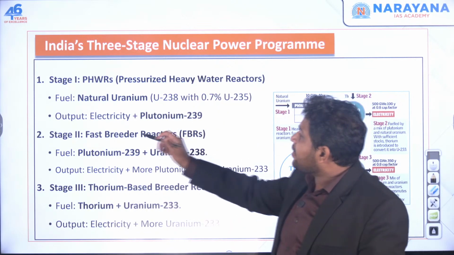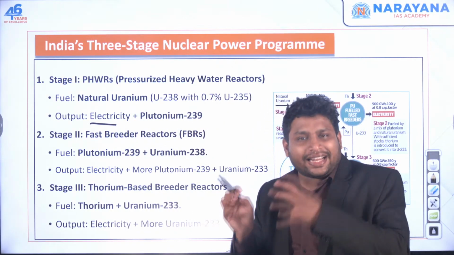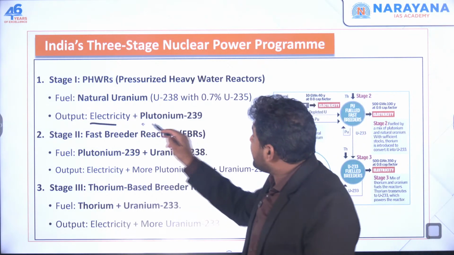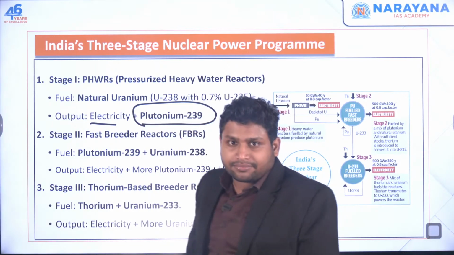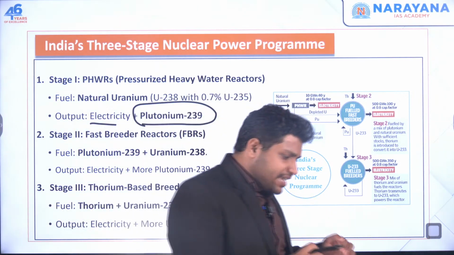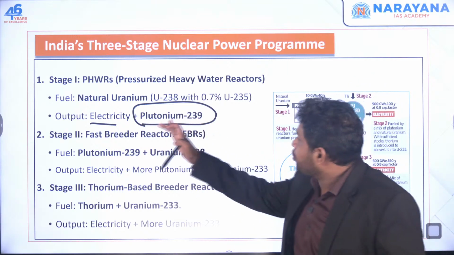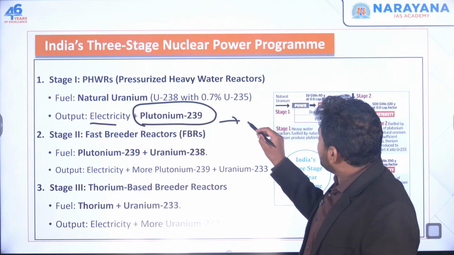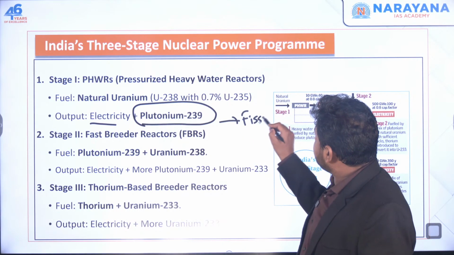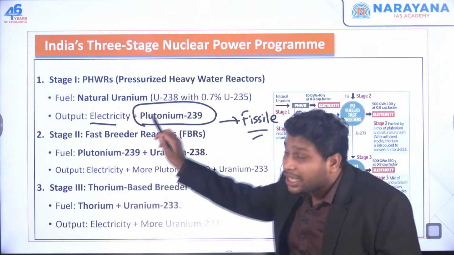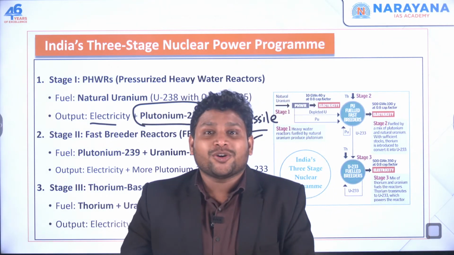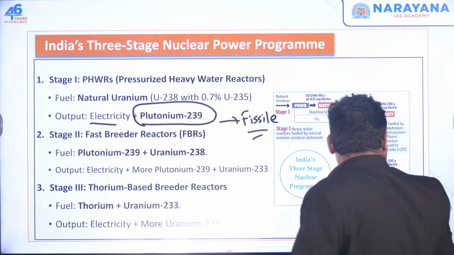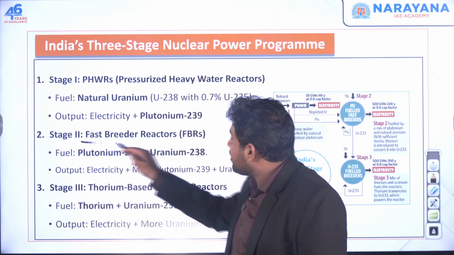Now, as a result, we will get some energy or some electricity, but there will be one additional byproduct, which is plutonium-239. It's not in very large quantity, but at least we will get some plutonium-239. Now, this plutonium-239 is a fissile material. That means you can use plutonium-239 to go for the nuclear fission process. So now we'll use this and go for the next step, which is called the fast breeder reactor.